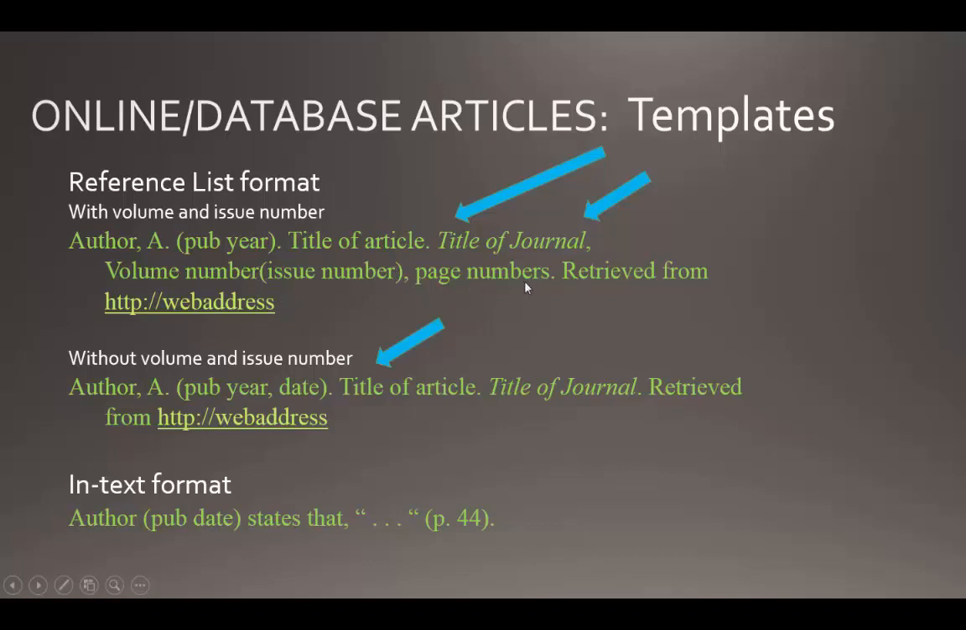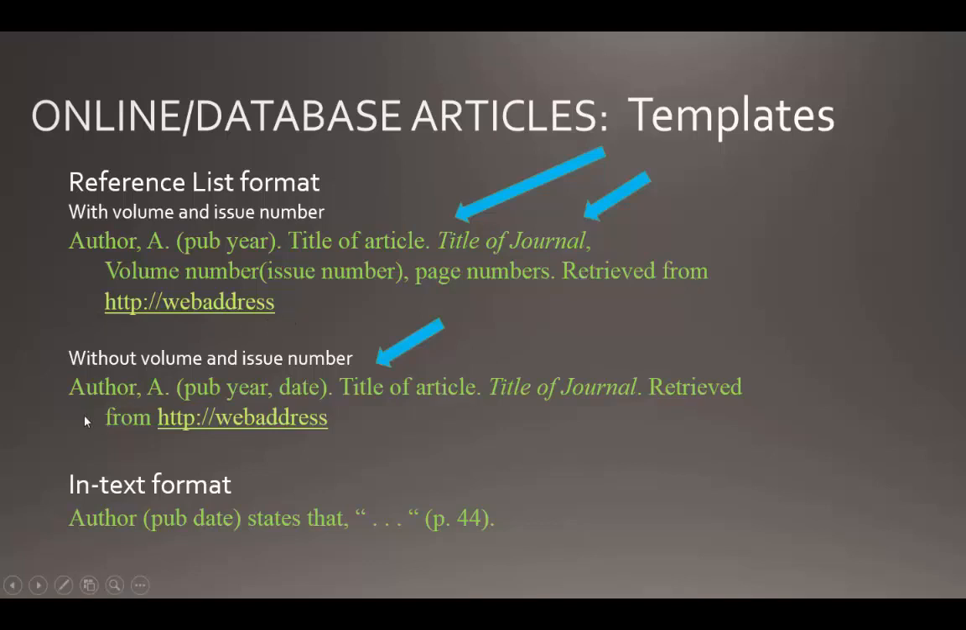Then a comma and the page numbers. That is the page span, the first page that the article appears on, a hyphen, and then the last page that it appears on. So the span of pages, and then a period. Then that phrase retrieved from and the web address or permalink.